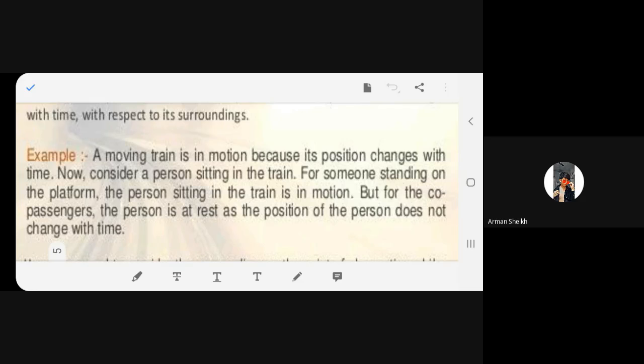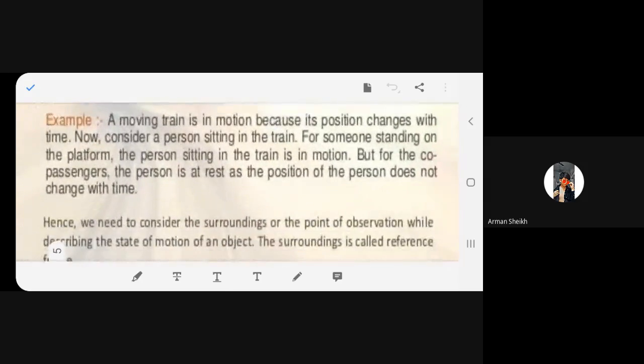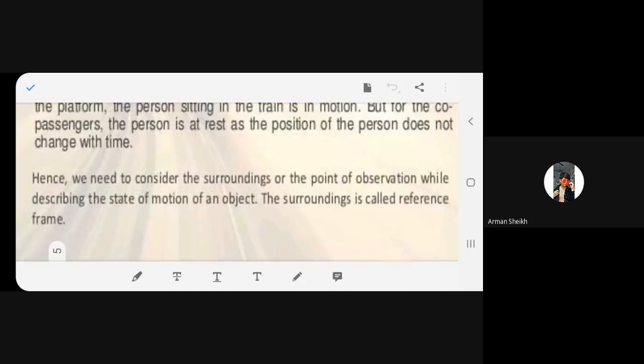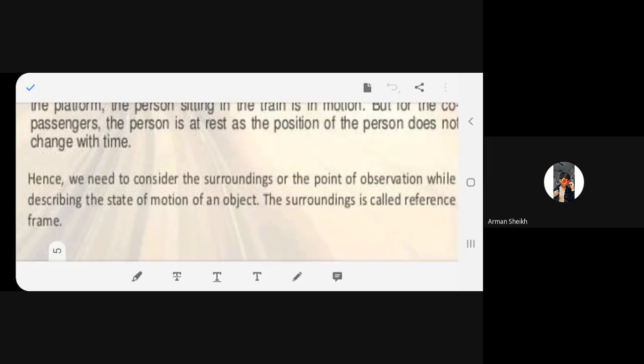Now what does it suggest? You read this also so that I can explain to you in a better manner. Read this paragraph too. Hence, we need to consider the surroundings or the point of observation while describing the state of motion of an object. The surrounding is called the reference frame.